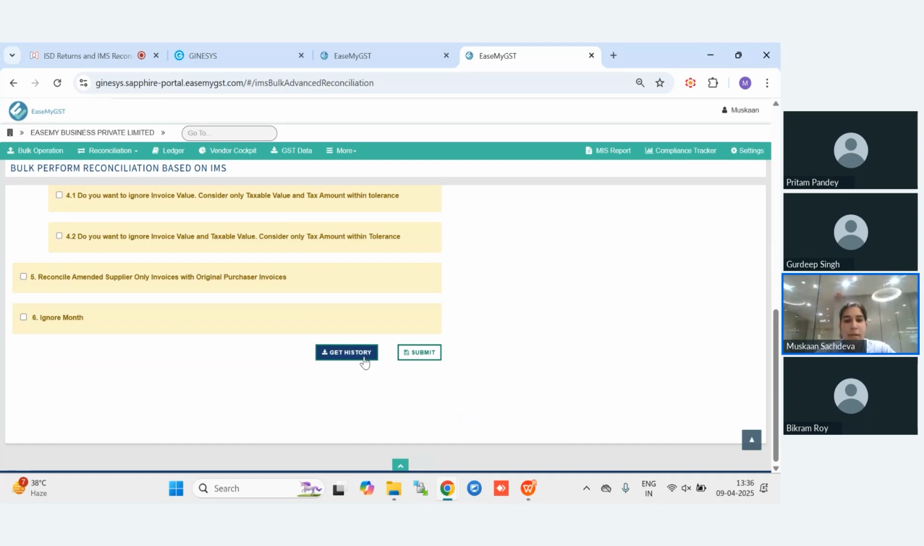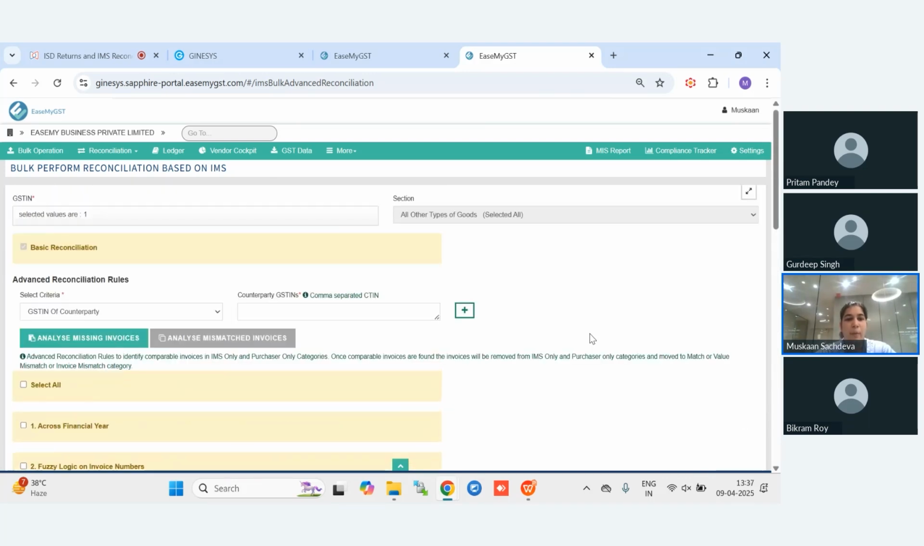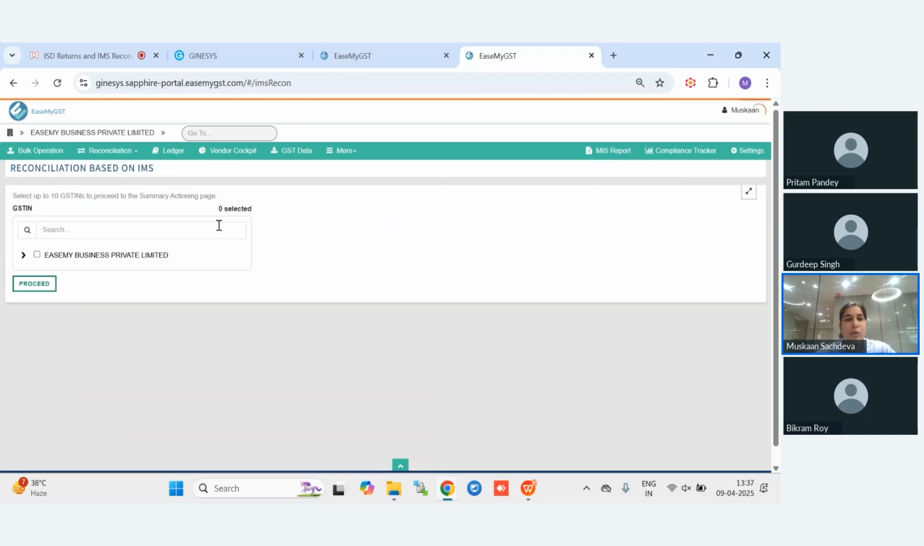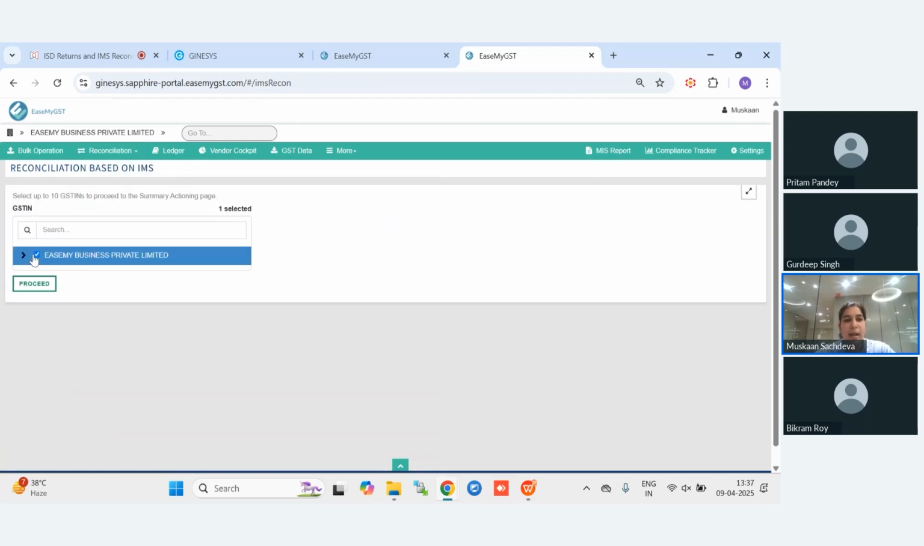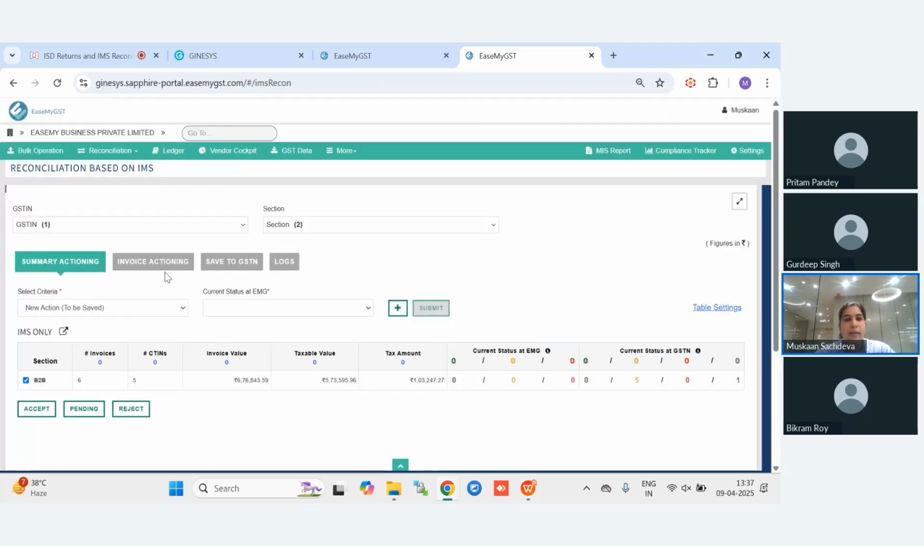While submitting, you can click on get history and it will show completed here. Once the data has been completed, that means that your reconciliation has been completed with the logic supplied by you. So now, once the reconciliation has been completed, we will move to the final step, that is IMS RICO result. We will click on IMS RICO result, select your GST, and we will click on proceed. We will go to invoice actioning because we need to take action on the invoices.